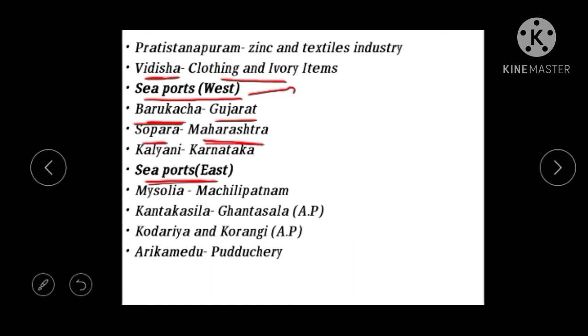And then we see the other one, Arikamedu. Arikamedu is one of the important seaports. It is also an important historical place, and it is located in Puducherry. Except Arikamedu, all of them are part of Andhra Pradesh. So on the eastern side, most of the ports are located in Andhra Pradesh except Arikamedu.